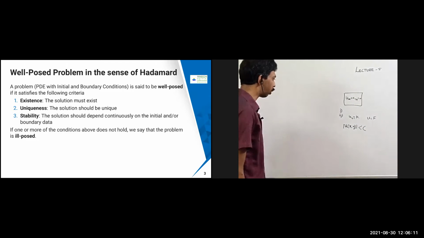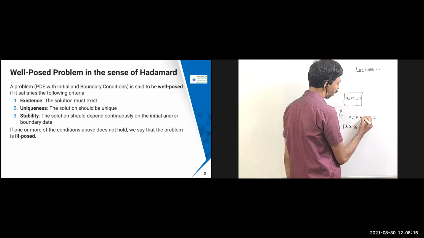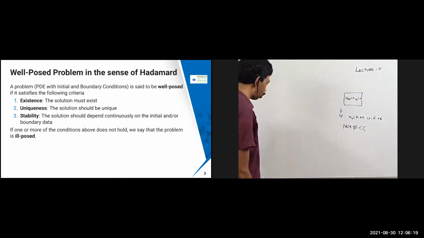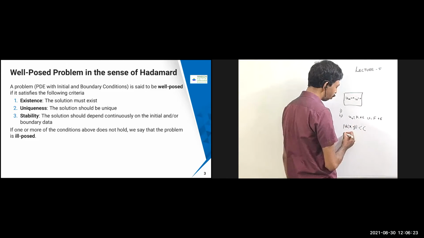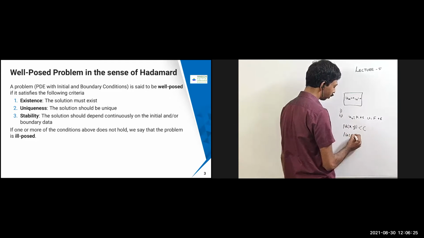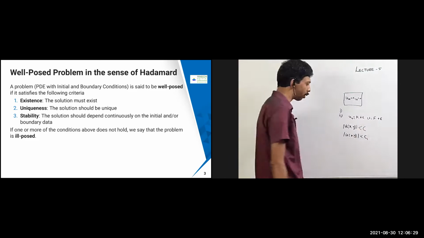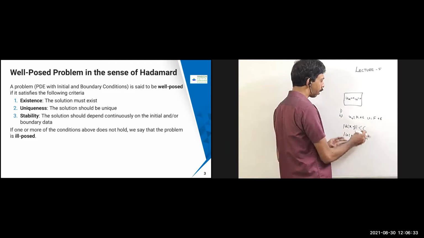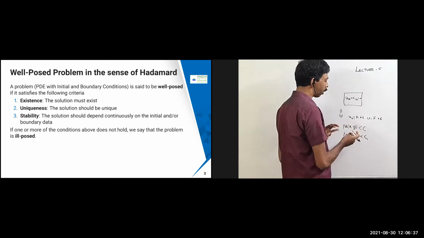Now, what I want to do is that instead of imposing this condition, I'm going to impose k plus epsilon or f plus epsilon. Now, what I want to see is that this u of x comma y should still be bounded. Some different constant may be there, but it should still be bounded. And if I just see the difference between them, it should not be much larger, like some delta, some small variations would be there.